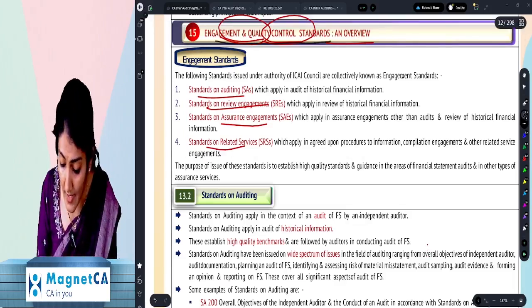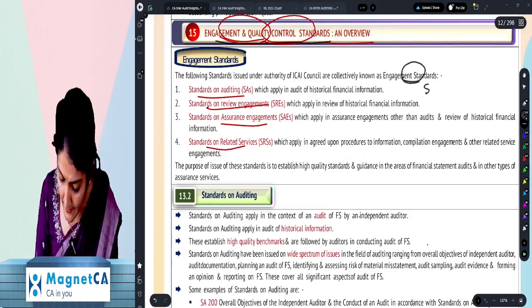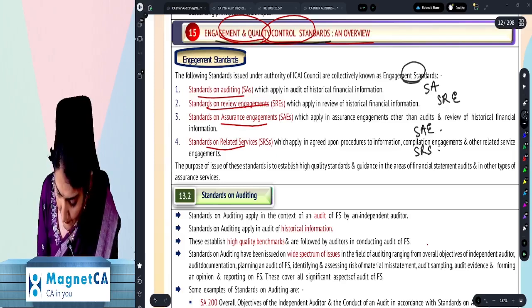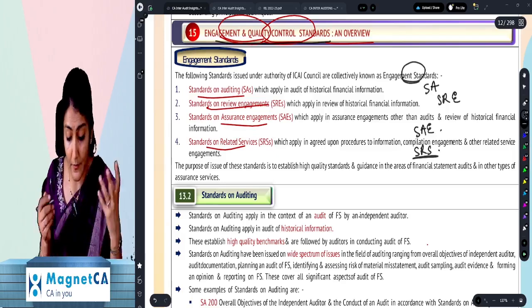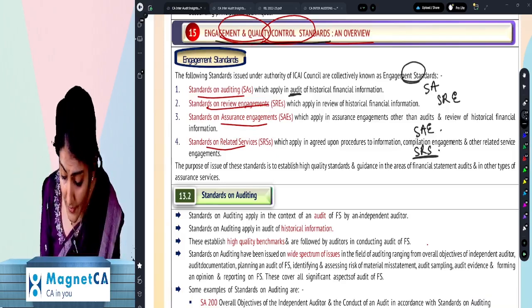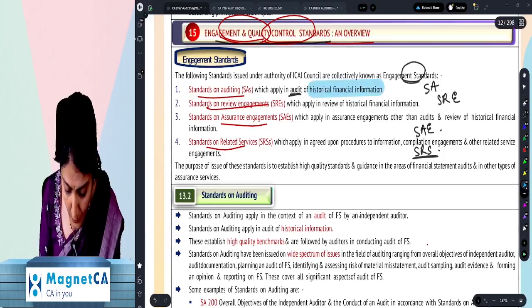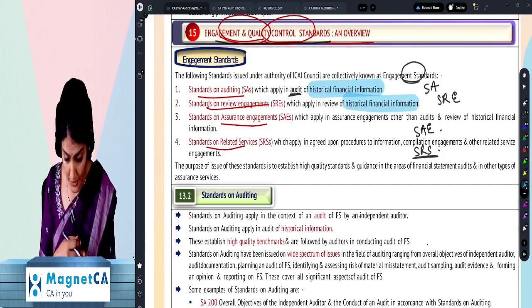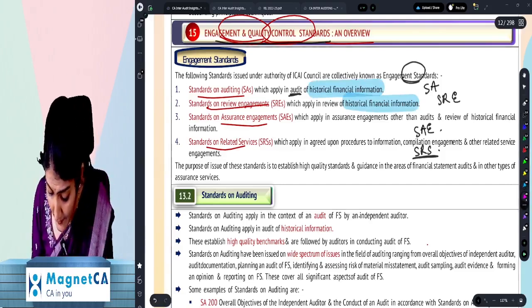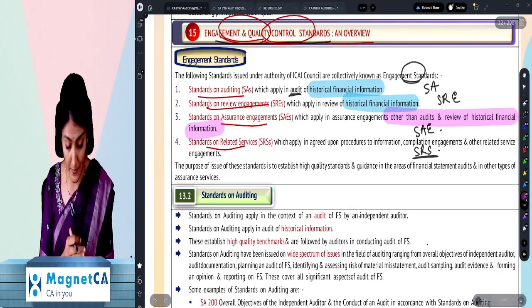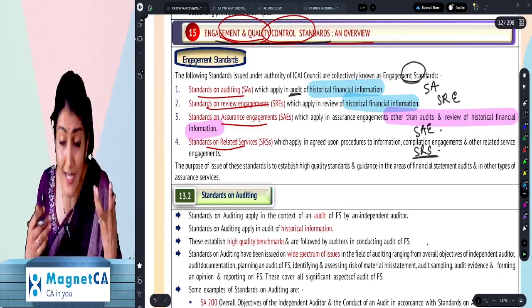What does it say? What are the engagement standards issued by ICAI? Standards on auditing, standards on review, standards on assurance, and the standards on related services. Right. So standards on auditing apply in the audit of historical financial information. Review again applies in the review of the historical financial information. Right? Then standards on assurance engagement other than audit and review of historical financial information. And standards on related services.